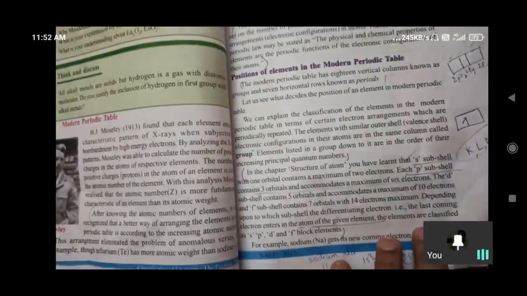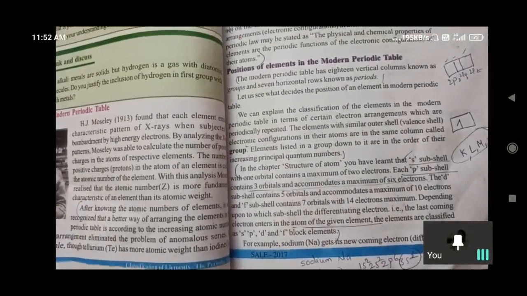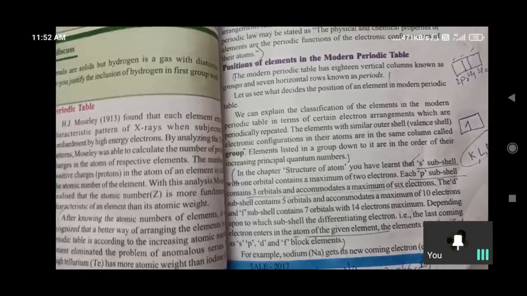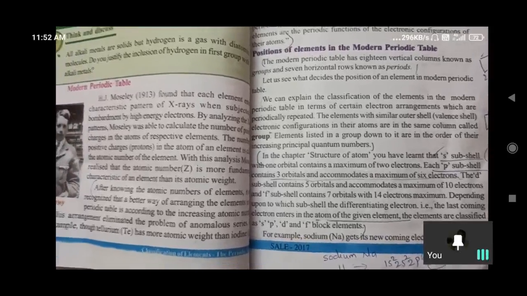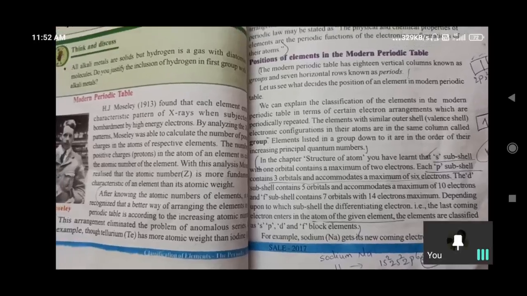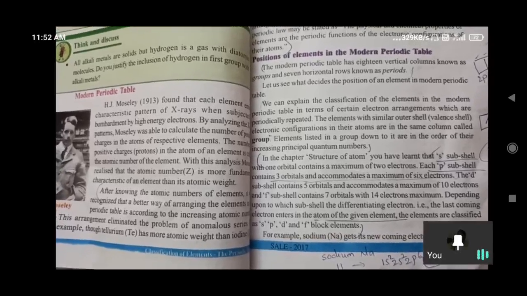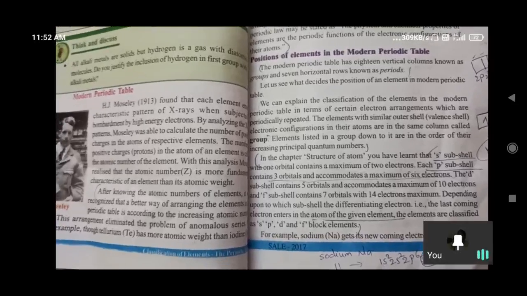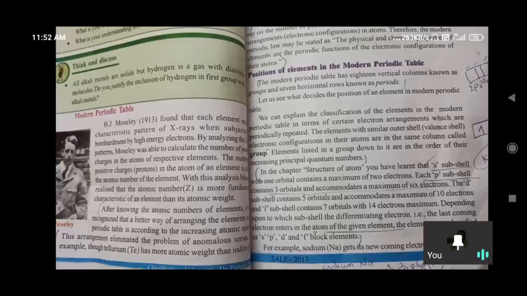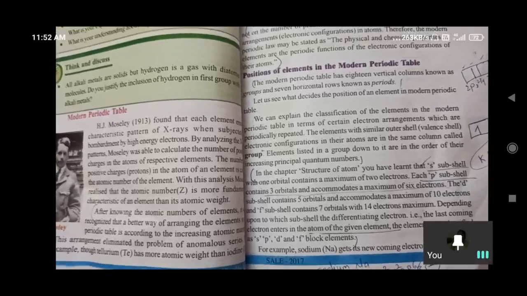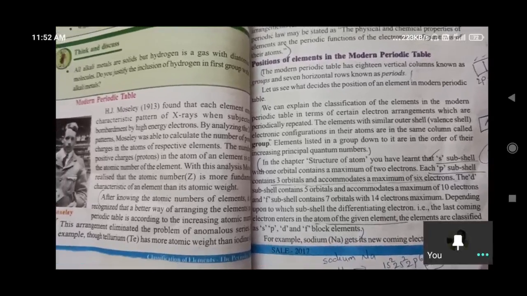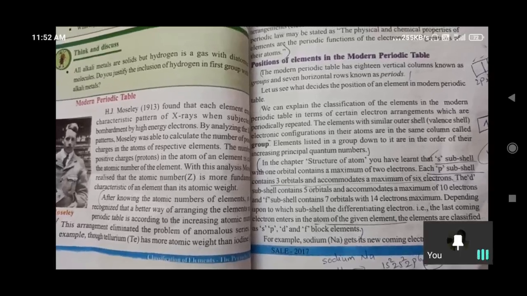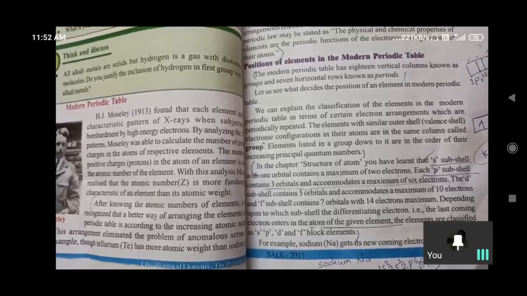So the next one is the modern periodic table. Here we have discussed the subshells, and here we got an idea on the usage of atomic structure. Why do we have to understand the structure of the atom? To understand the elements and the periodic table classification, first we have to understand the structure of the atom. Because all the electronic configurations, whatever we wrote or are writing, come from the understanding of the structure of the atom only. So in that manner, we can understand the necessity of it.